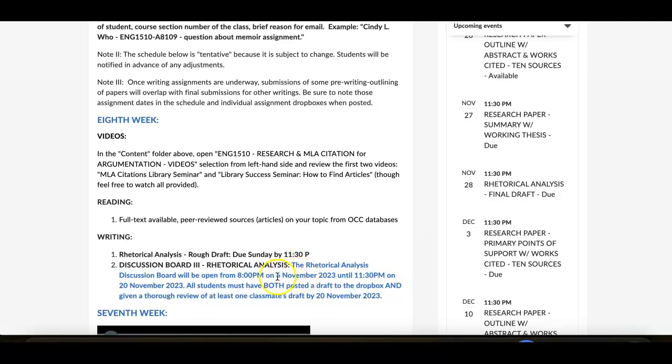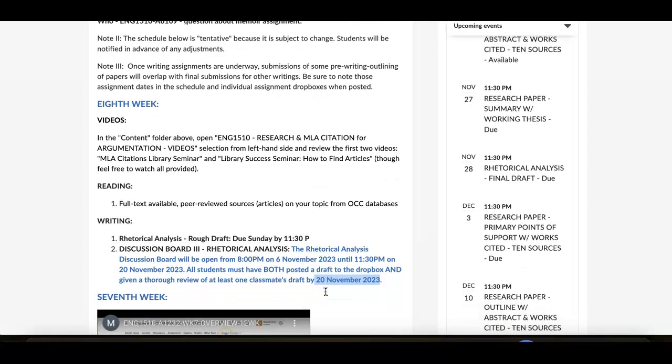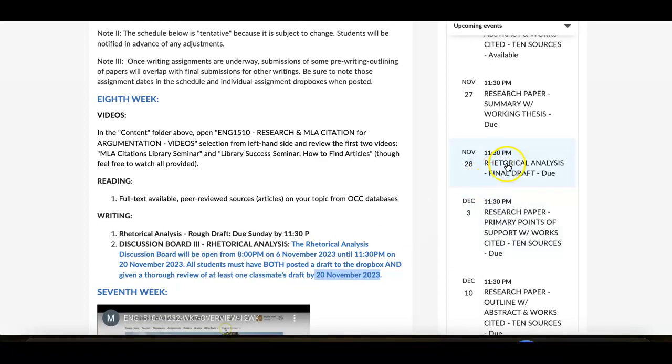And then now, working on your draft, I'm not differentiating between the dates on these. It's open as of the 6th, and everyone has to both post your rough draft and have reviewed a classmate's by 11:30 p.m. on the 20th. That guarantees that by the 19th or 20th, every student will have the peer review of a classmate and my feedback on the summary outline to then refer to for doing the final draft, which will be due on the 28th.